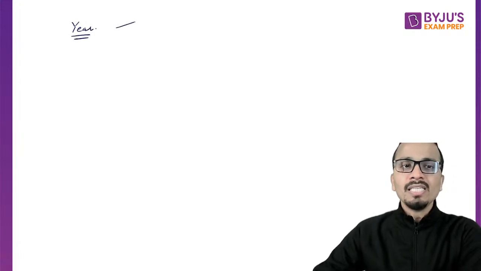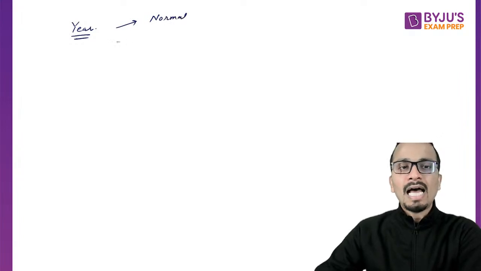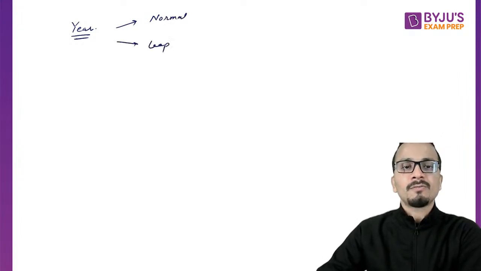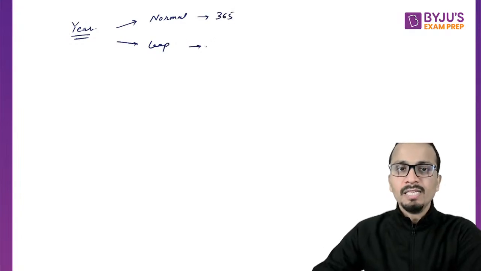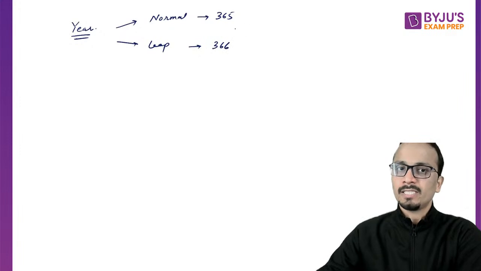So let us now completely understand about a year. A year can be of two types, a normal year and a leap year. A normal year has 365 days, a leap year has 366 days.